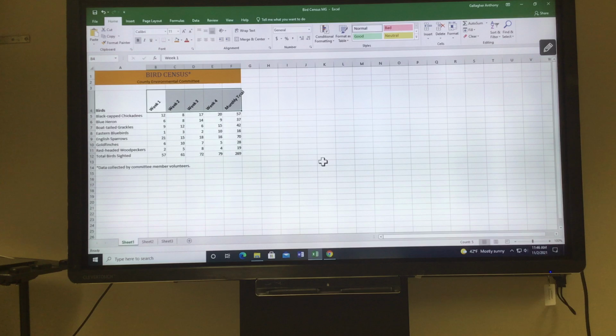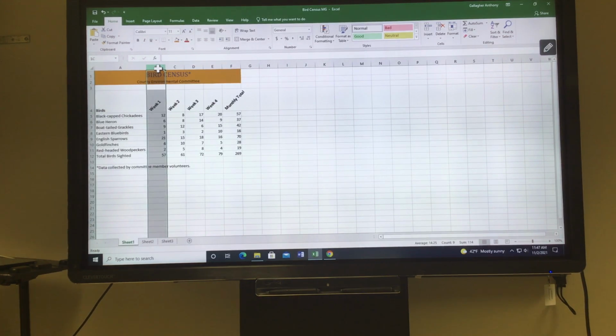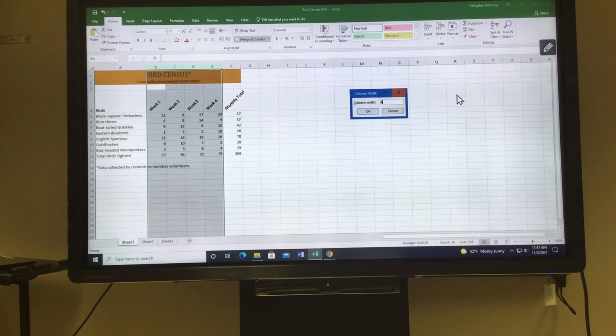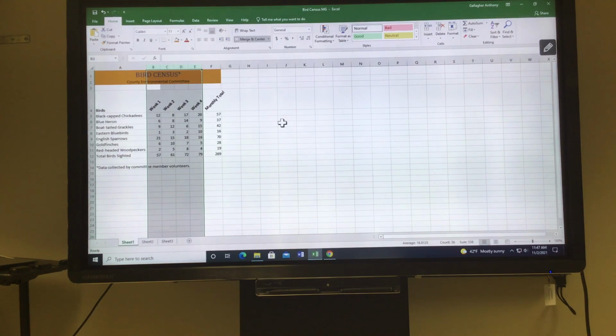Then it wants us to change the width of column B through E to 6. So select column B through E. To do that, you just click on B with your mouse looking like this, and then click and hold, and then drag over to E. With that selected, you're going to want to go to Format, Column Width, and change it to 6. And hit Enter. And there, it should move, correct? Yep.